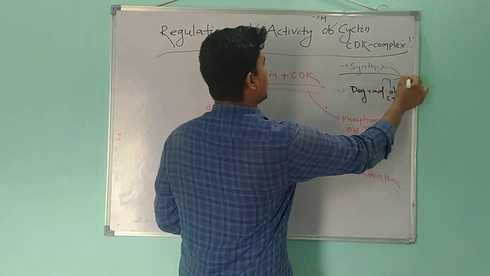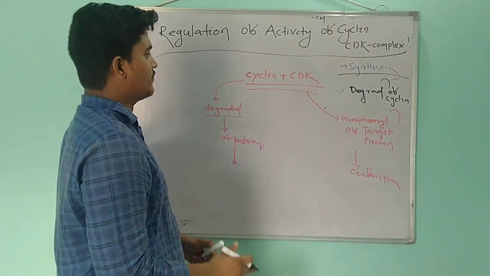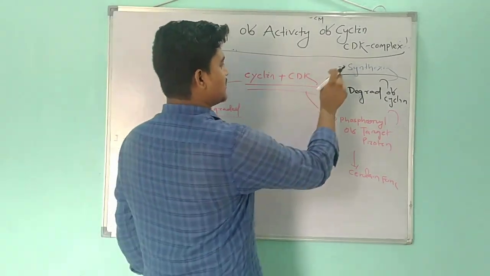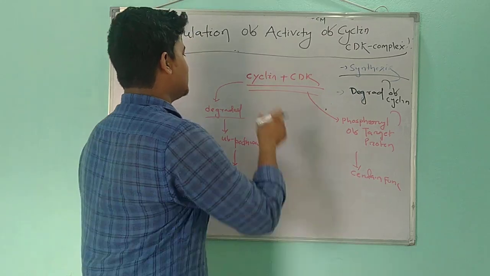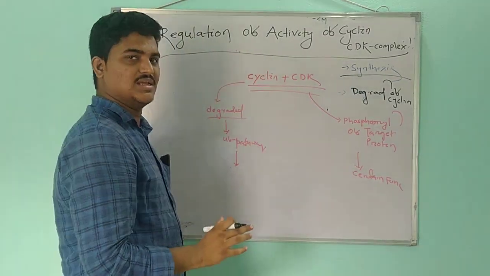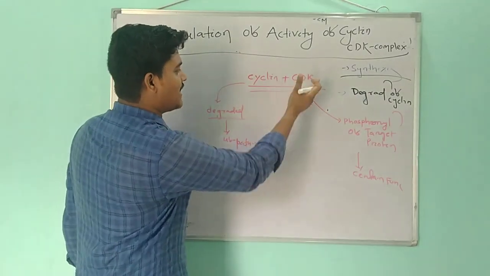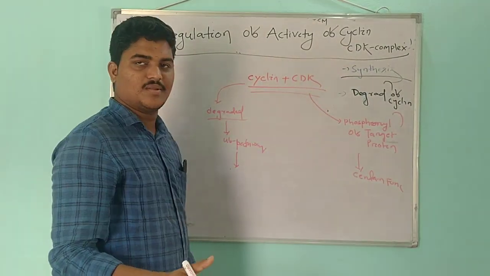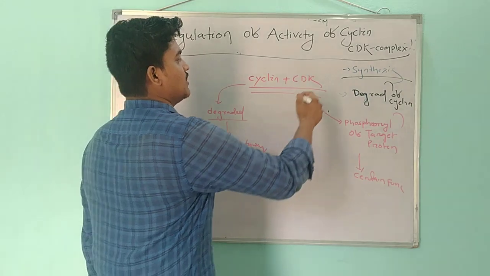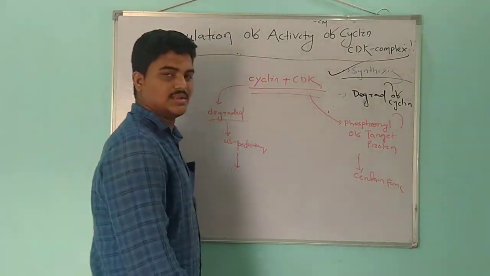These two phenomena control the activity of cyclin, because after the synthesis of a certain cyclin protein at a certain stage of the cell cycle, there is an accumulation of cyclin in the cell, and that cyclin will now bind with the CDK, and then the activation of the CDK will occur. That is controlled by the synthesis of cyclin.